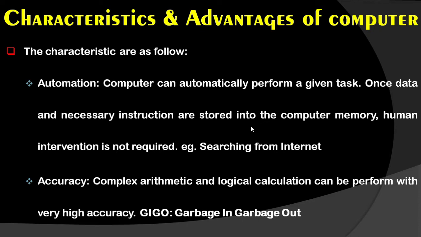Now suppose, for example, I tell you to multiply an 11-digit number by a 9-digit number, and all the digits should be different. If you sit down to perform that calculation manually, it will take a lot of time. Even with a calculator, it will not support that many digits. But the same calculation can be performed very easily using a computer. We simply need to take care that whenever we provide any input, it must be accurate, so that you will get the accurate output.